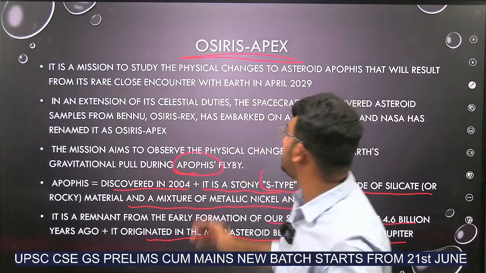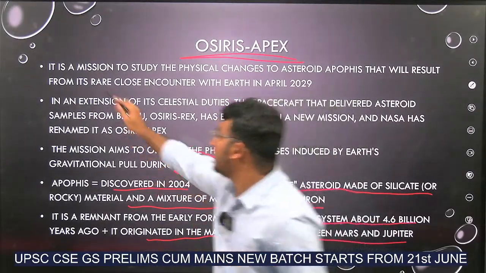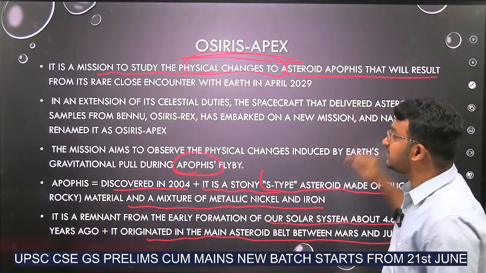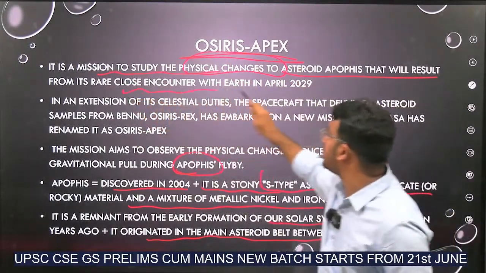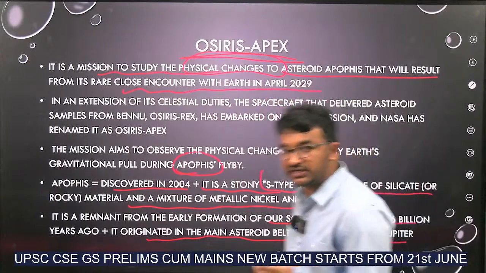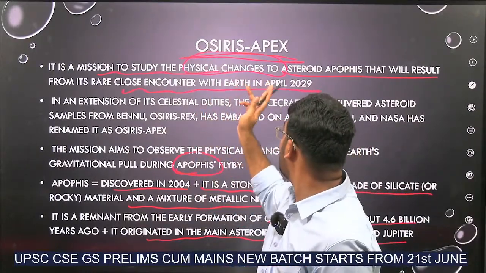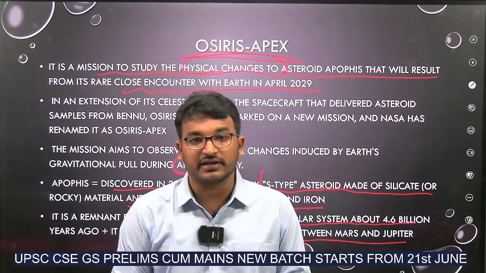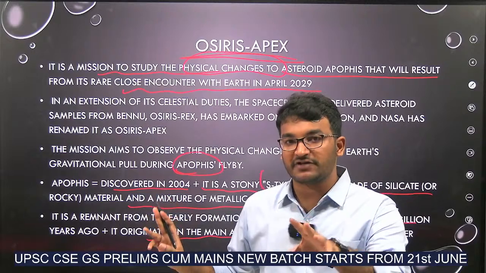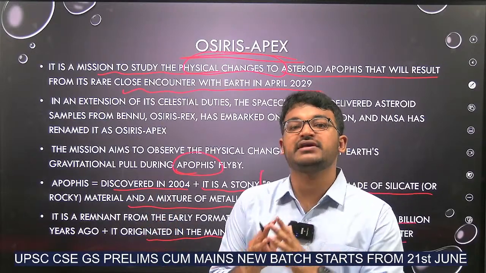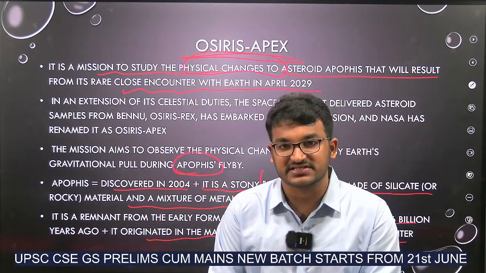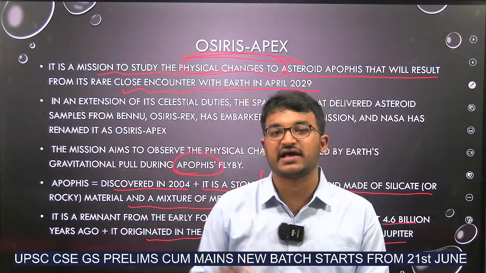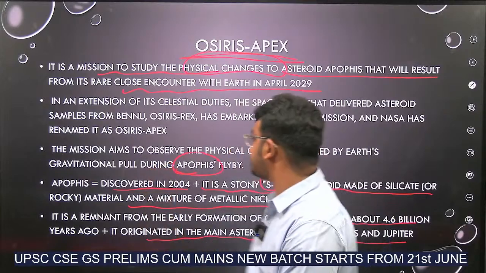Okay. Now, Osiris-Apex is the mission to study the physical changes to asteroid Apophis that will result from its rare close encounter with Earth in April 2029. Means this asteroid Apophis will be coming near Earth in April 2029. Under the impact of Earth's gravitational force, it might face some physical changes. To study those physical changes, Osiris-Apex has been sent. Got it?